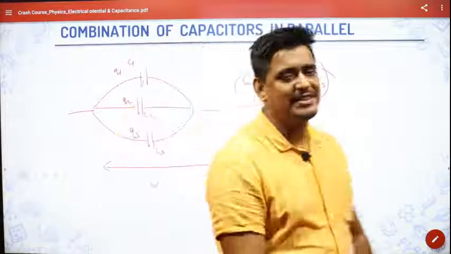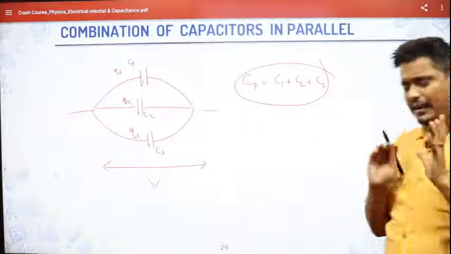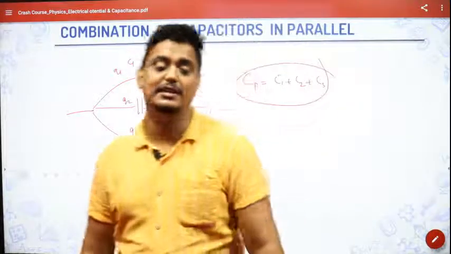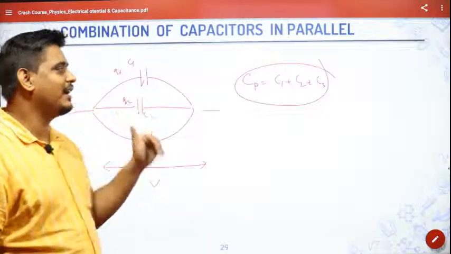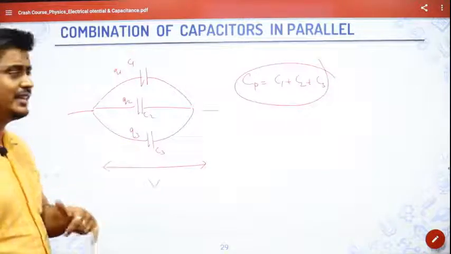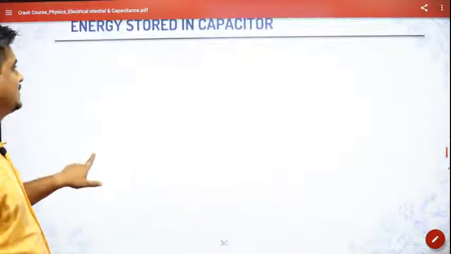So net capacitance will be the summation of three capacitances, exactly opposite of what we have seen in the resistances. Resistances, if it is in parallel, it will be 1 by R is equal to 1 by R1 plus 1 by R2 plus 1 by R3. Here, if it is in parallel, the C is equal to C1 plus C2 plus C3.